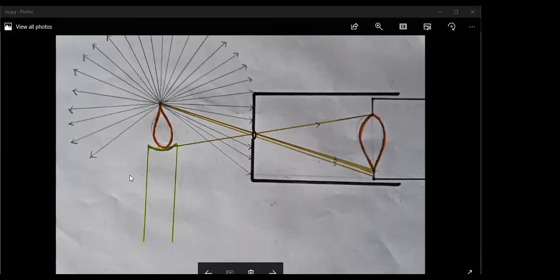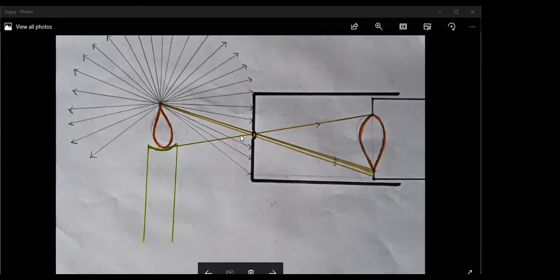Out of 23 of you, 14 of you said only a small portion of the light rays will enter through the hole, and that is right. Some of you said all rays will enter the box through the hole, which is not true, because only this amount, which I have highlighted in yellow, will enter, and all other rays will only hit the surface and will not be able to enter because this box is opaque, black color opaque. One of you also said no ray will enter through the hole.